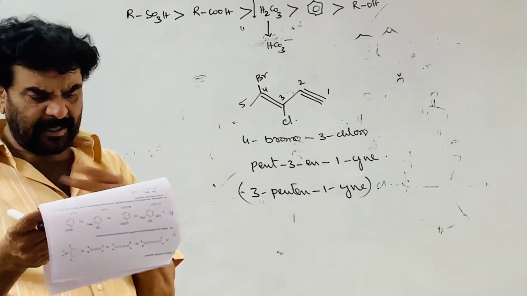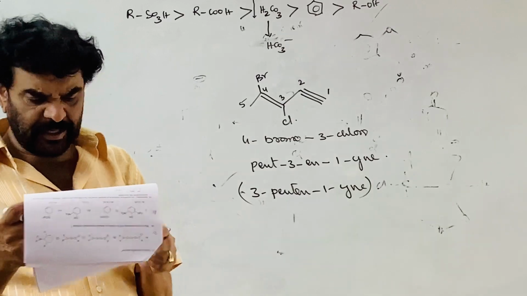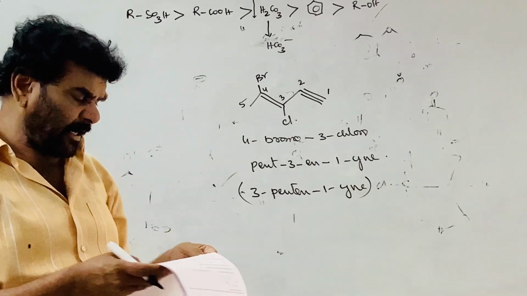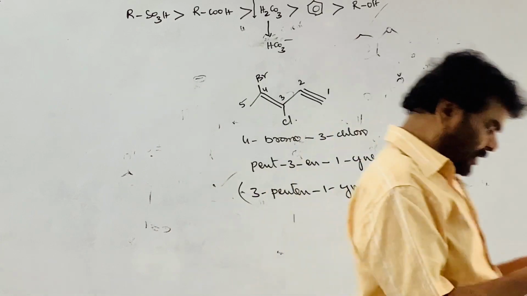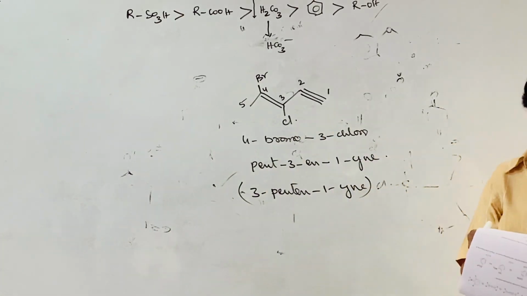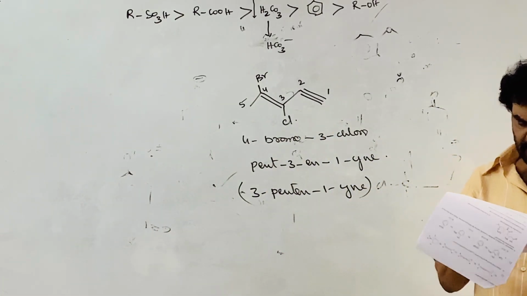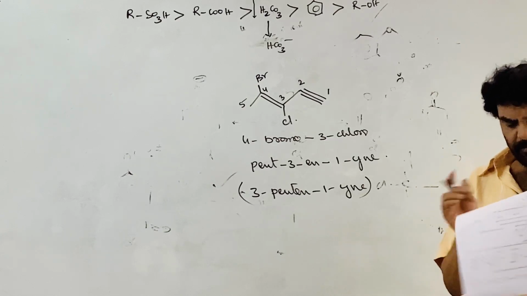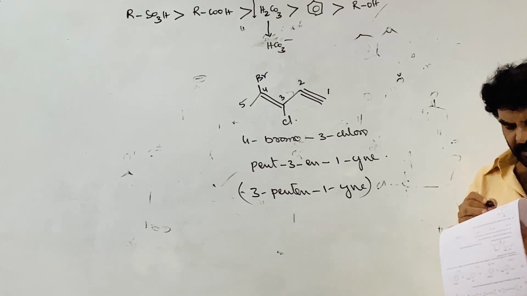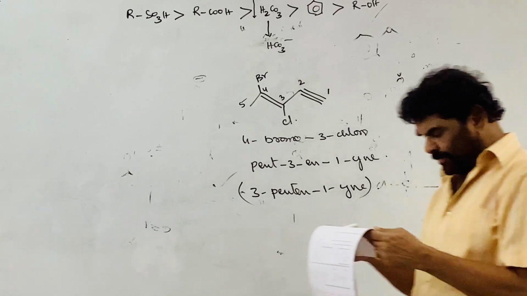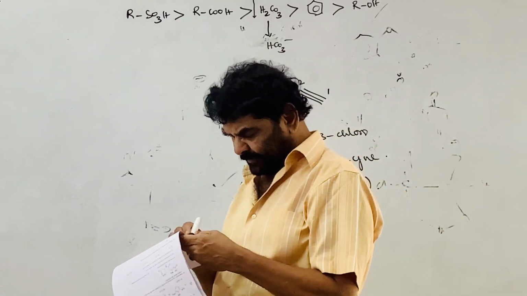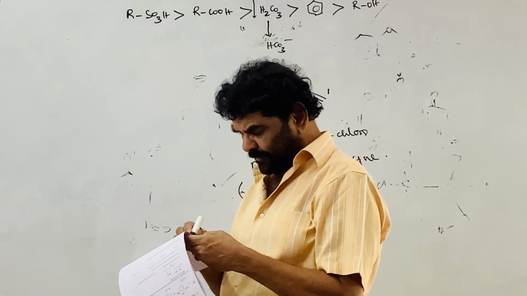And one of the locants is not correct. Wrong punctuation, that is not this one. 1 and 2 are correct. 1 and 2 are the answer. So there the 1 and 2 are not given. You have to take 1 and 2. B, remove that one. 1 and 2 are correct. There is no correct option.